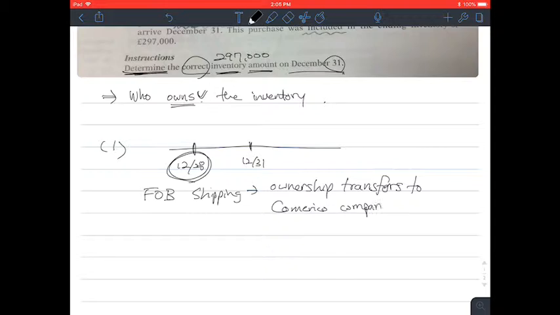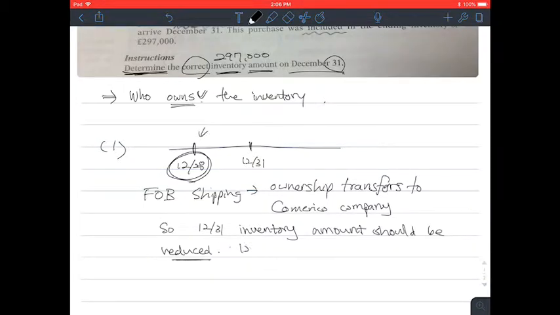So the inventory amount should not be included in the year-end balance. The December 31st inventory amount should be reduced already, because the amount will be reduced on December 28th.